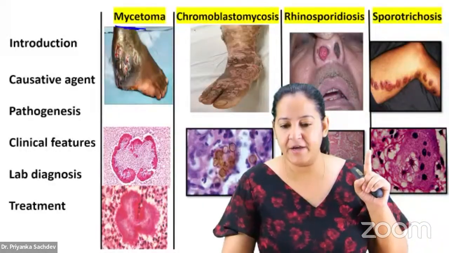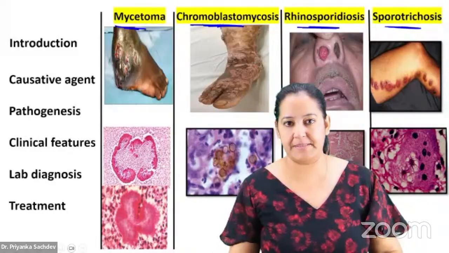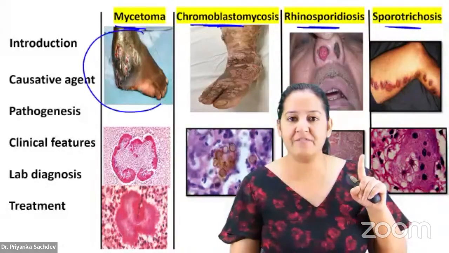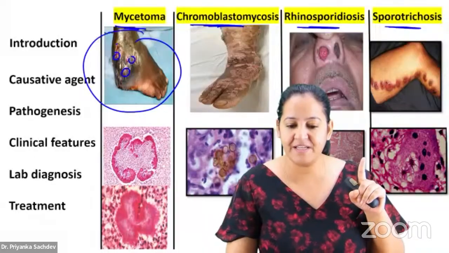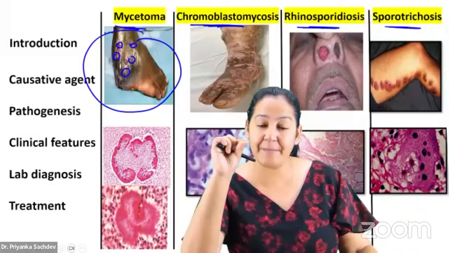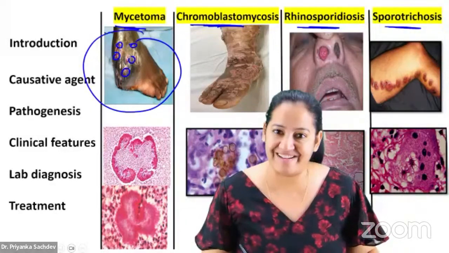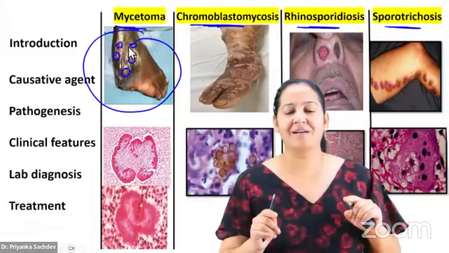Mycetoma, chromoblastomycosis, rhinosporidiosis, and sporotrichosis. Mycetoma presents with multiple discharging sinuses. If you press, the pus will come, and the pus has sulfur granules in it. If you crush the granule, you will get a colony of the fungus. It is a typical presentation, especially in the foot area.